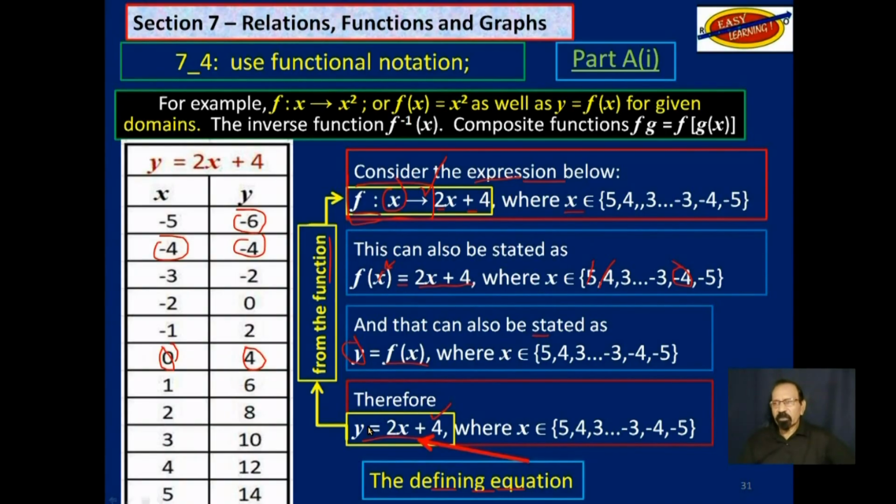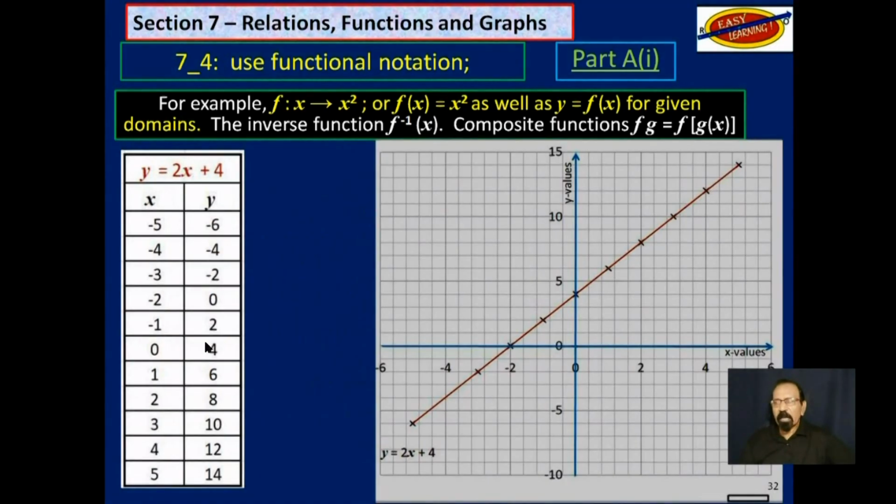So this is why I am saying it may be better for us to say f at x, but I know what we normally say is f of x. And so what you have here is a domain, and what you have here is the range. If you were to plot that on a graph, this is what the graph looks like. We do have the relation down here, which is a function.